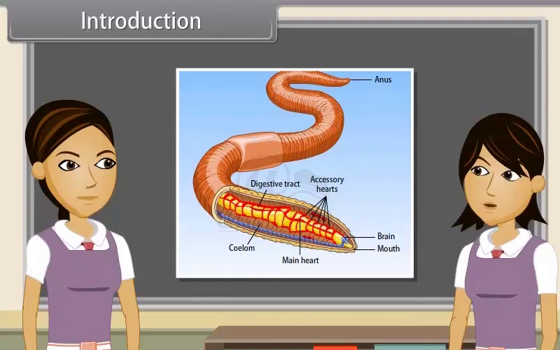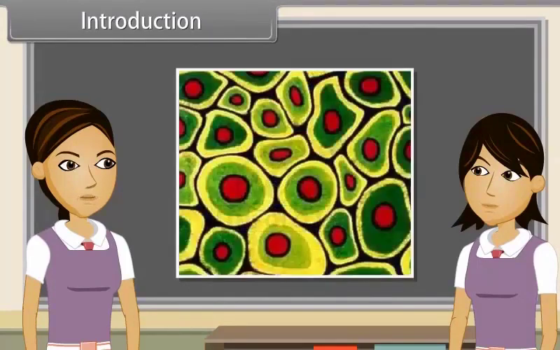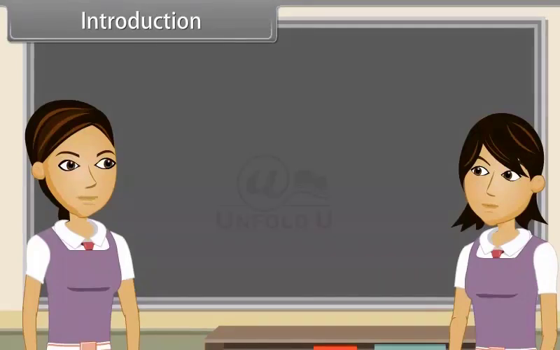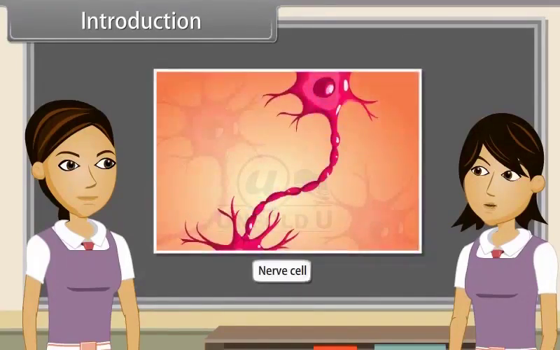But what happens when there are so many similar cells, as in multicellular organisms? In multicellular organisms, these cells are specialized to carry out a few functions efficiently. Each specialized function is done by a group of cells. Yes, I remember that nerve cells carry messages from the brain to every part of the body.